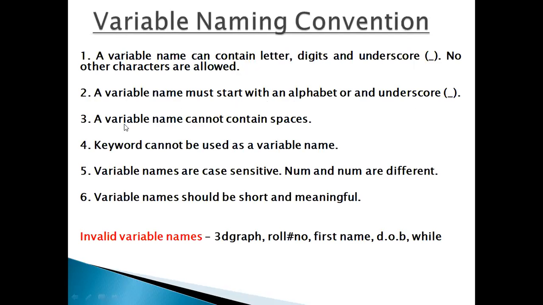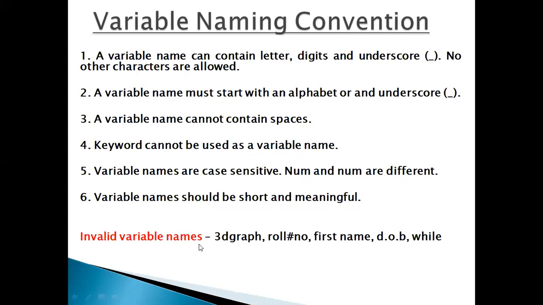A variable name cannot contain a space, for example first name should not have a space between first and name. A keyword cannot be used as a variable name. Variable names are case sensitive, so num capital and num small are different. A variable name should be short and meaningful.